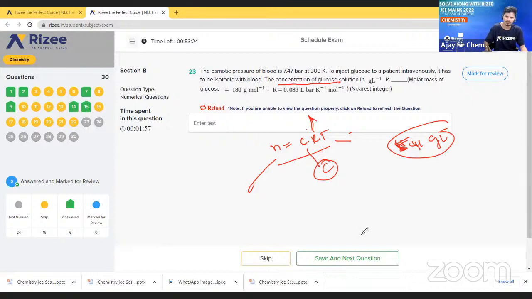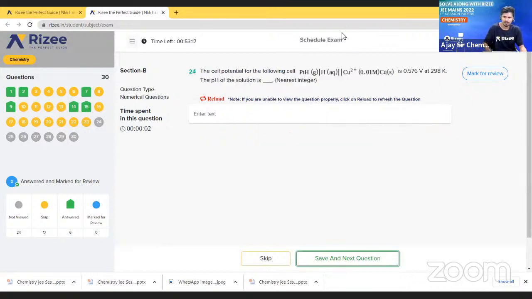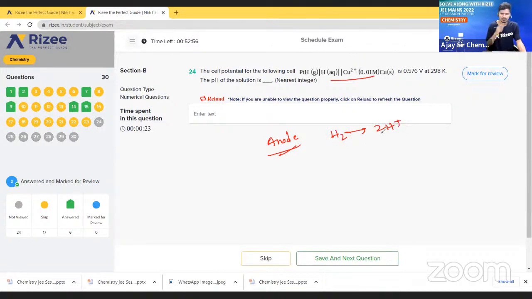Next, let us go to the next question. So the cell potential for the following cell. Here they have given us a reaction. We have to write the reactions at the cathode and the anode. At the anode, what will be the reaction here? H2 gives H plus by removing two electrons.